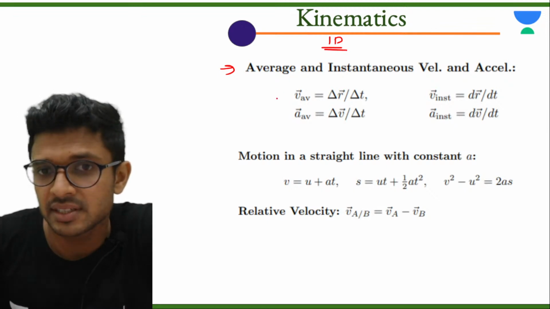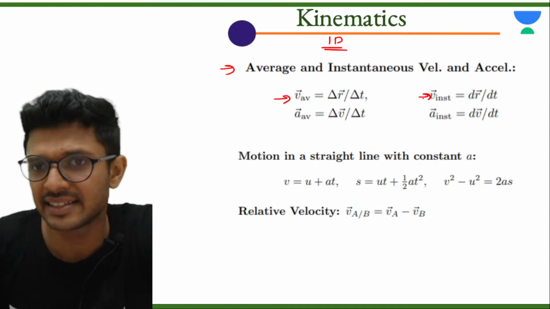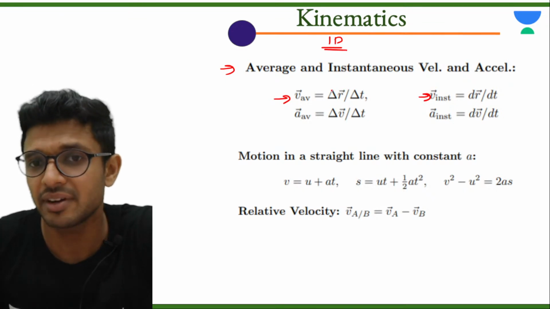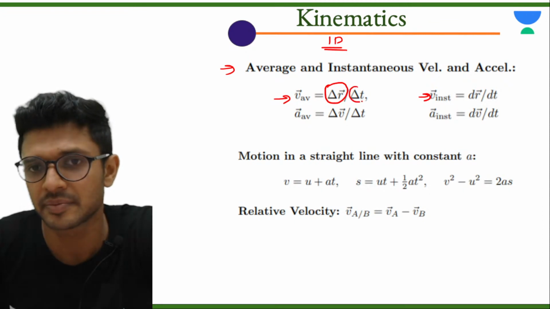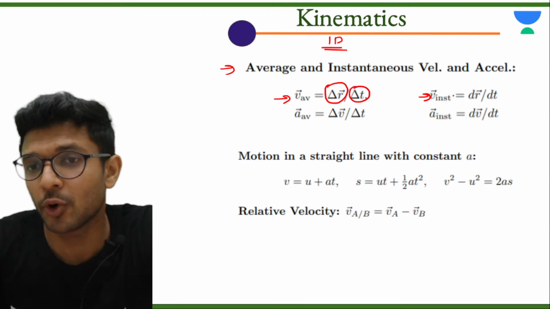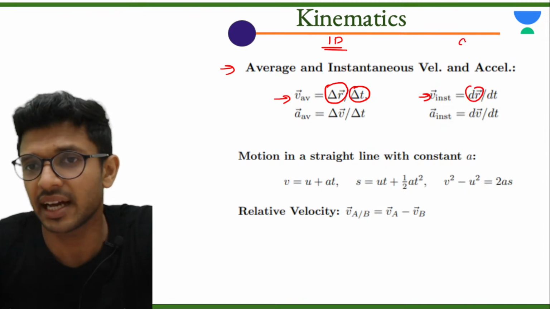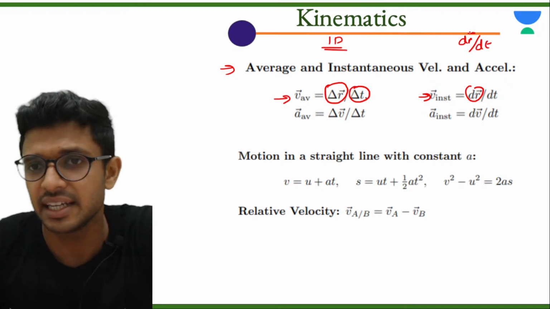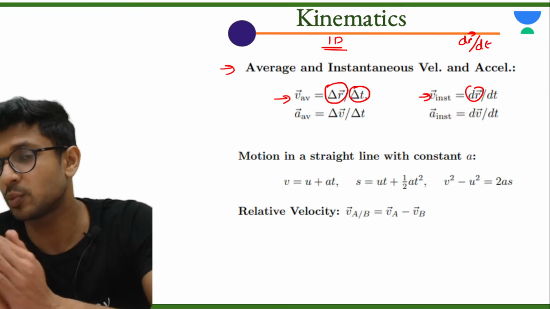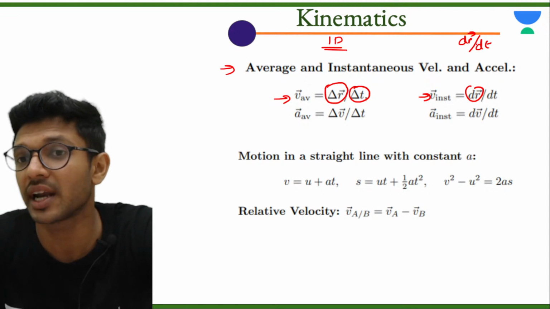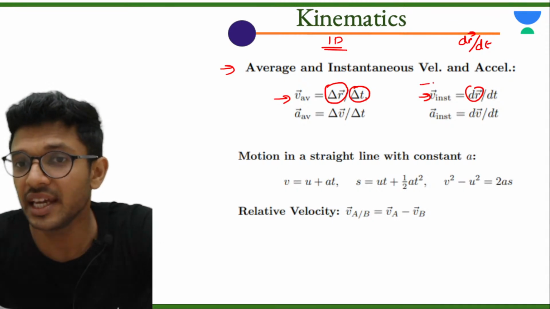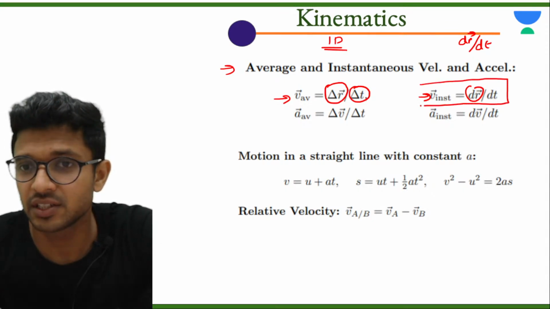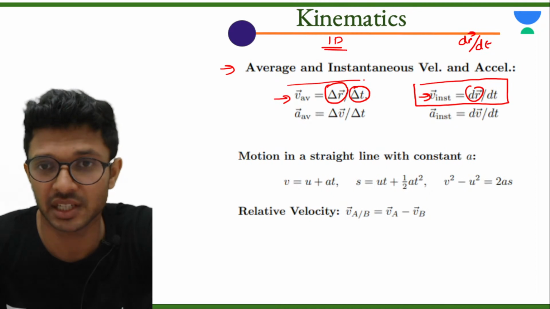Next is average velocity and instantaneous velocity. What is the formula for average velocity? Displacement the particle makes divided by time. And what is the formula for instantaneous velocity? That is equal to small displacement, that is dr divided by dt. dr means small displacement by small time. So dr by dt is called the differential of displacement with respect to time, which will give you instantaneous velocity. ठीक है? Note this down, very important it is.